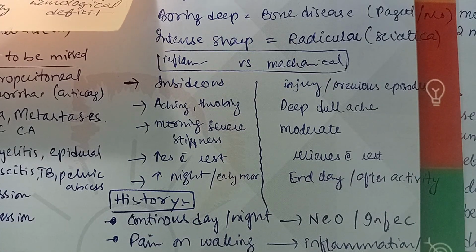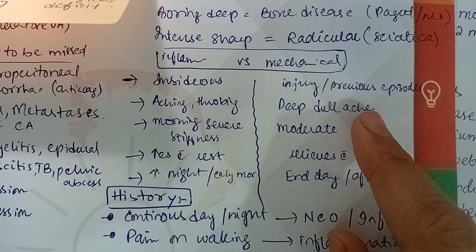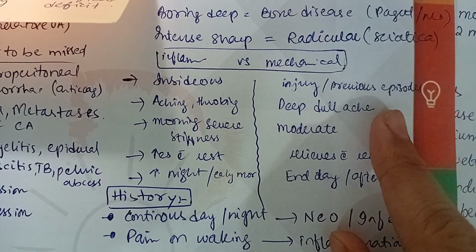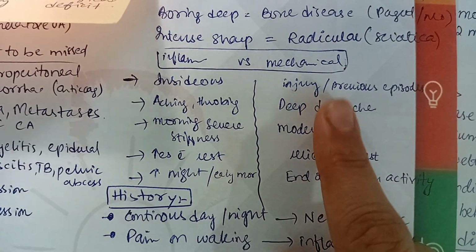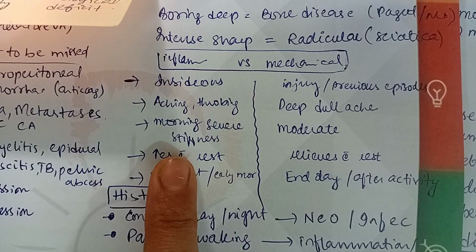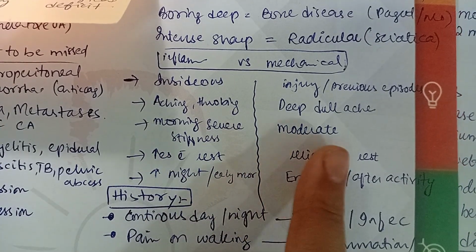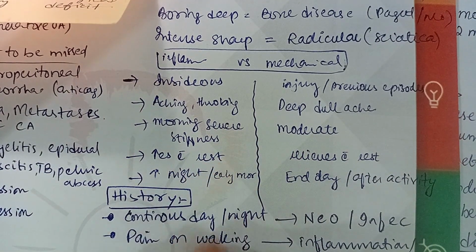In the inflammatory pain, there would be some history of inflammatory disorder, and the onset of inflammatory back pain would be insidious, while in mechanical back pain, there would be some history of injury, and there can be previous episodes of backache. The pain would be aching and throbbing in inflammatory, while deep dull ache would be mechanical. There is severe morning stiffness in inflammatory back pain. On the other hand, in mechanical back pain, the stiffness would be moderate, but in inflammatory disorders, the morning stiffness is very severe.